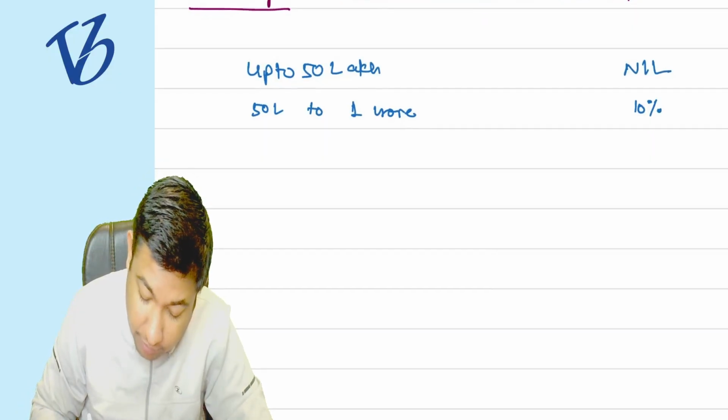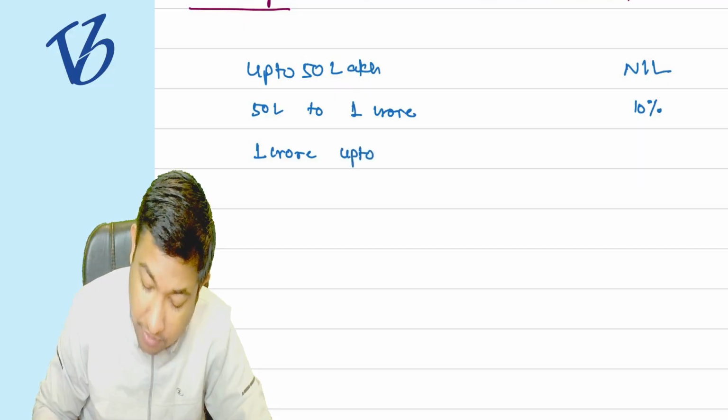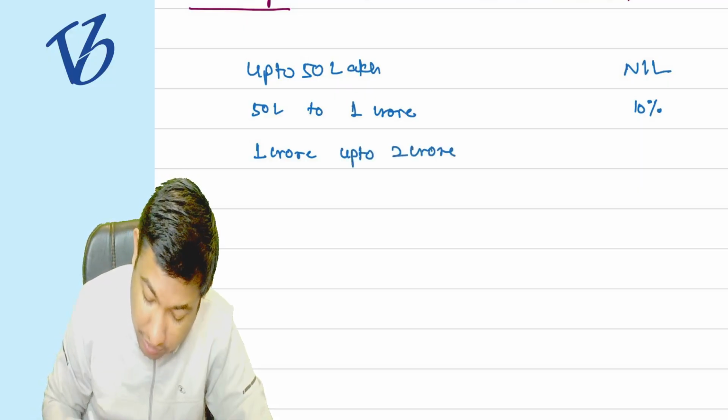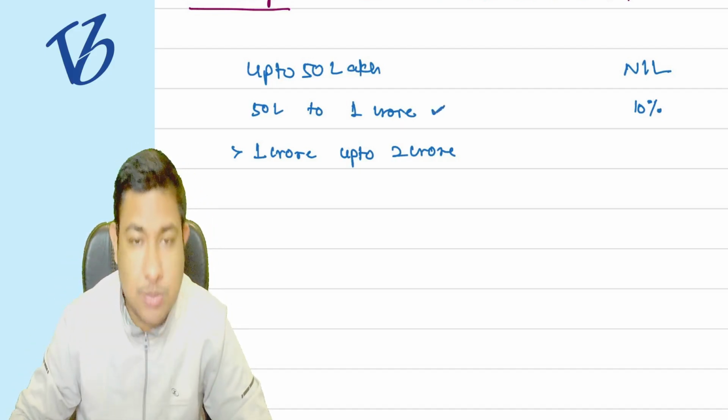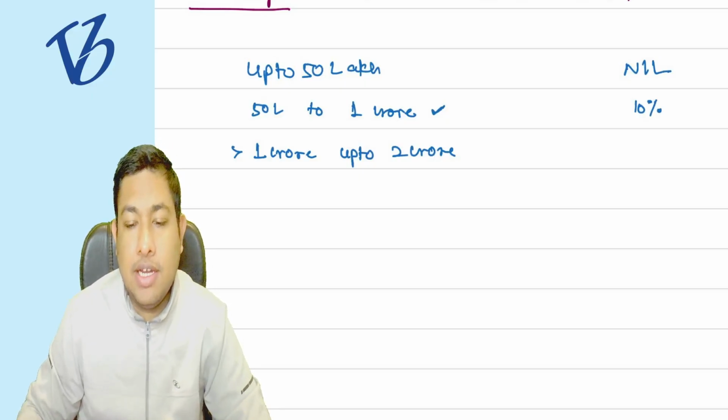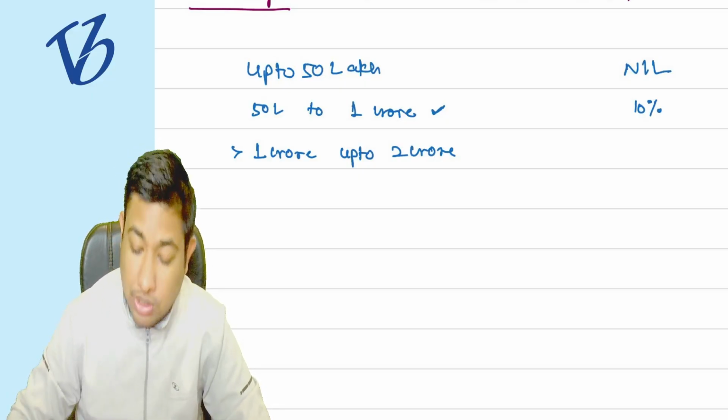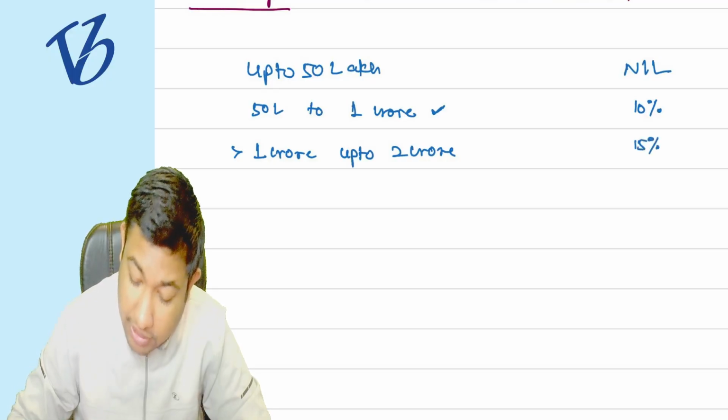If you are earning more than 1 crore but up to 2 crore, then it will be 15% surcharge in your case.